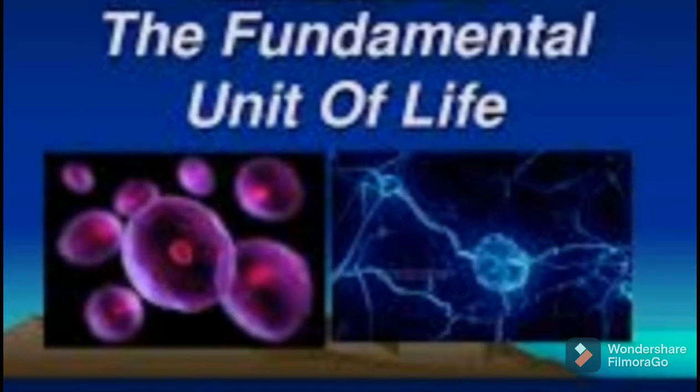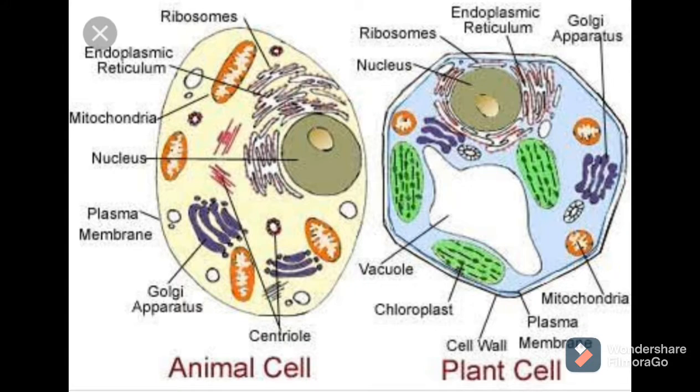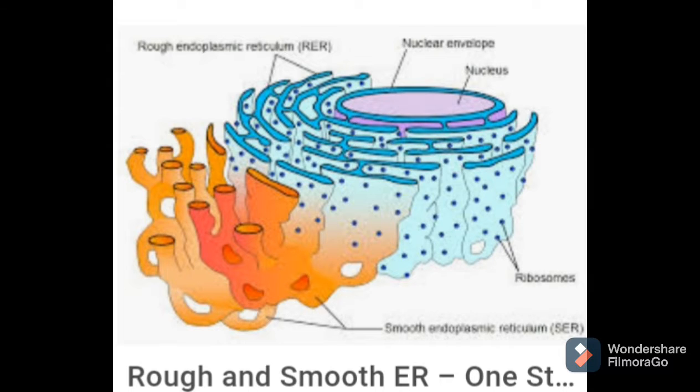A cell needs a lot of substances like proteins and lipids to function. We all know the nucleus is the brain of the cell. The nucleus decides what is needed and how much is needed in the cell. It creates a biological wish list, a list of the substances required by the cell. These substances are manufactured in an organelle, the ER, meaning endoplasmic reticulum.